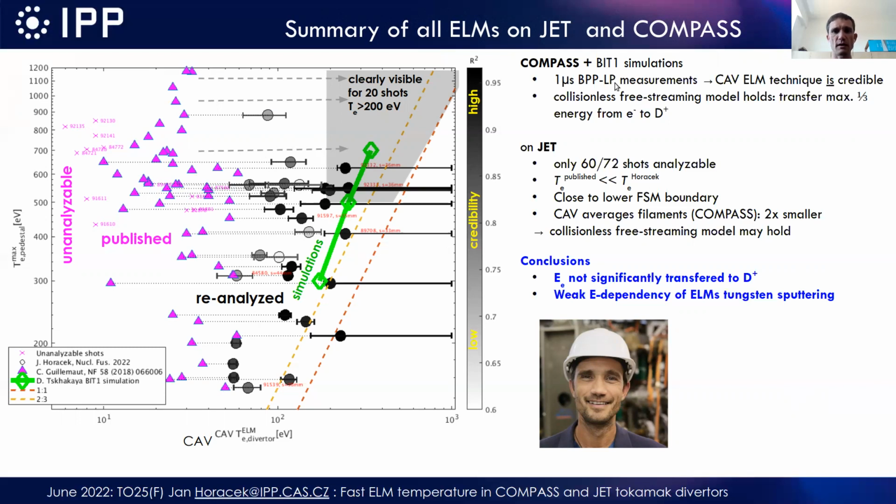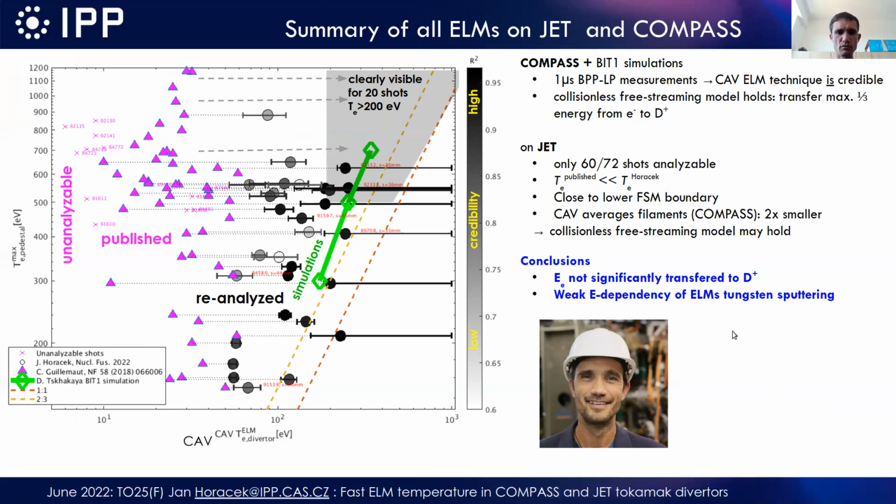So in conclusion, on COMPASS, we have verified that the conditional averaging technique worked pretty well, but one has to be quite careful about how to analyze this. There are many conditions which have to be satisfied for the data. The values on average are much higher than what has been published, only quite close at the lowest pedestal values.